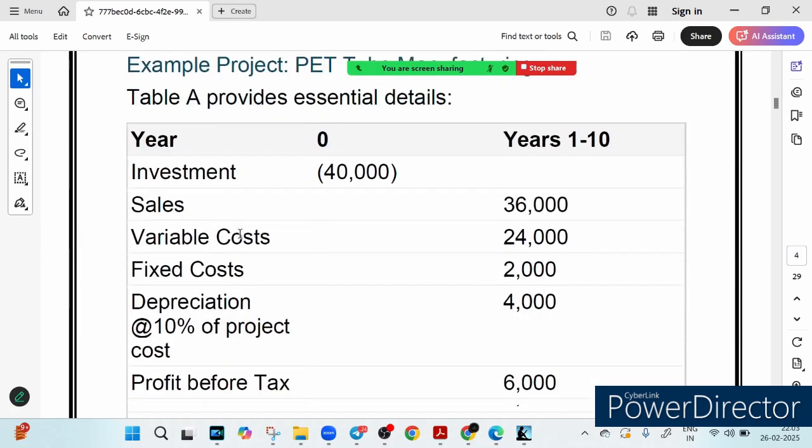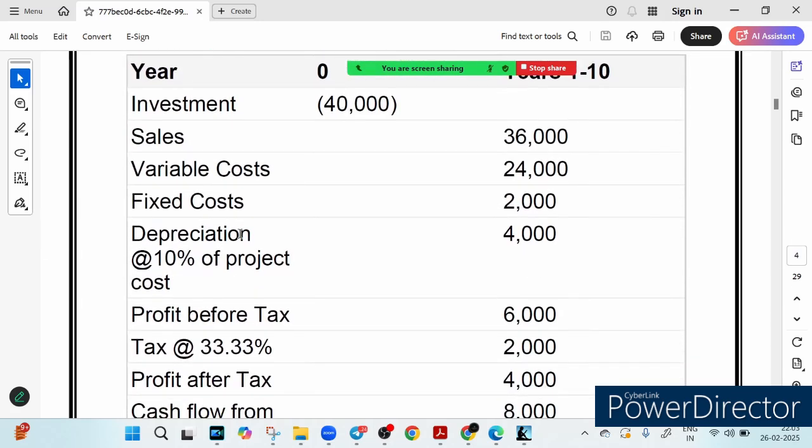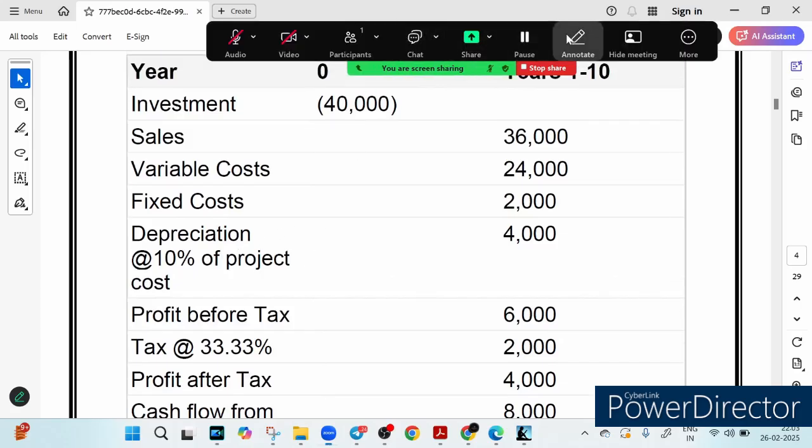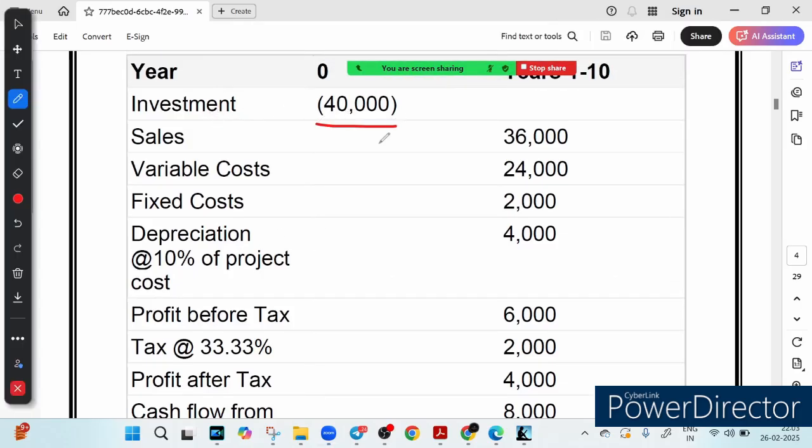Here you can see variable cost is there, fixed cost is there, and depreciation is given at the rate of 10% of the project cost. Can you tell me what is 10% of the project cost? The project cost is 40,000 that you have invested. The 10% is nothing but 4,000. So depreciation is 4,000, at 10% of project cost. Now we know the sales, variable cost, fixed cost, and depreciation.